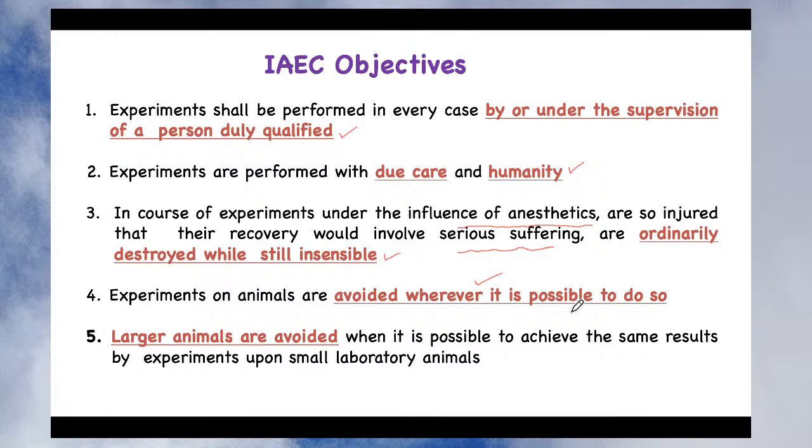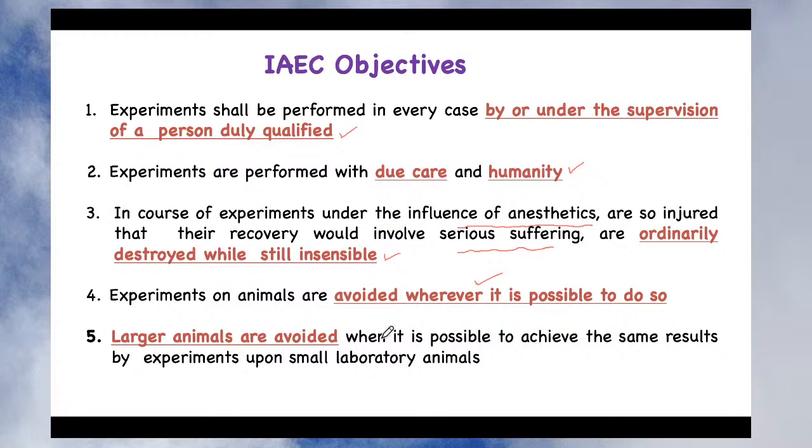The next important thing: when you perform the experiment, you select, as far as possible, the smaller animal. I would suggest selecting a living being like Drosophila, zebrafish larvae or zebrafish, or you can go to mice. In an extreme case, you can think about the rat, rabbits and guinea pig, isn't it? So as far as possible you select the smaller animal.